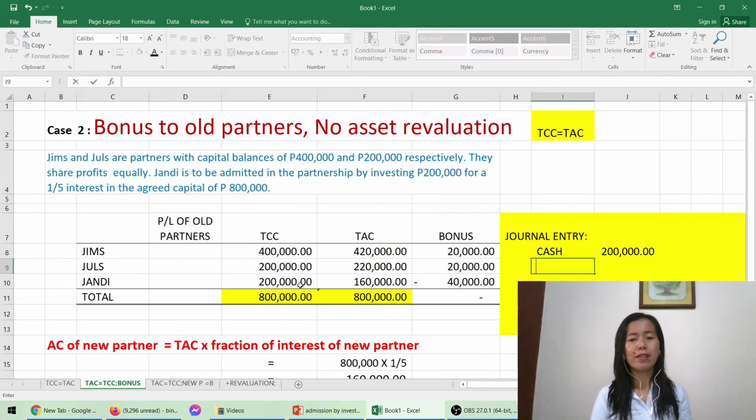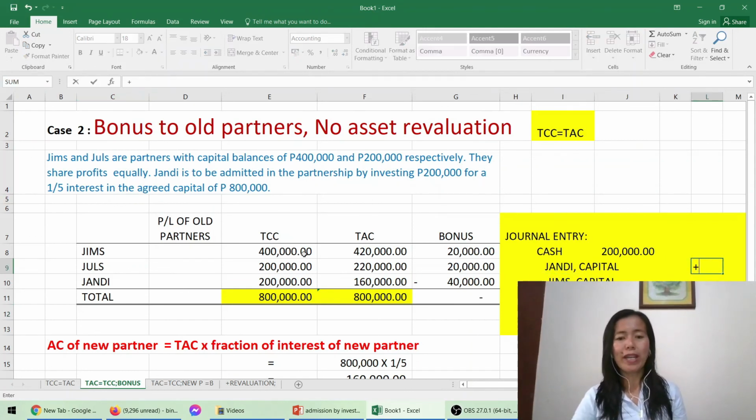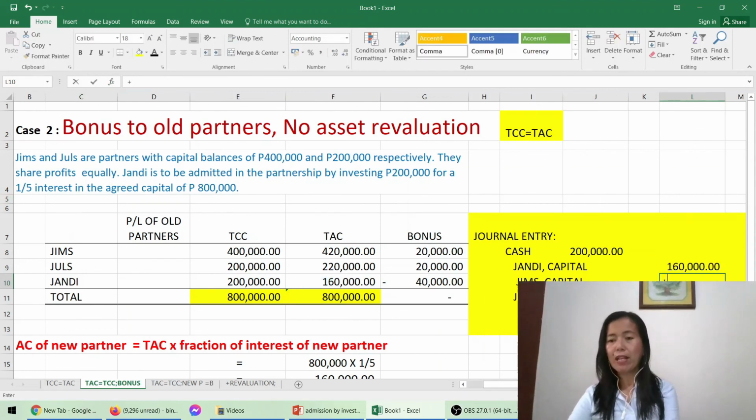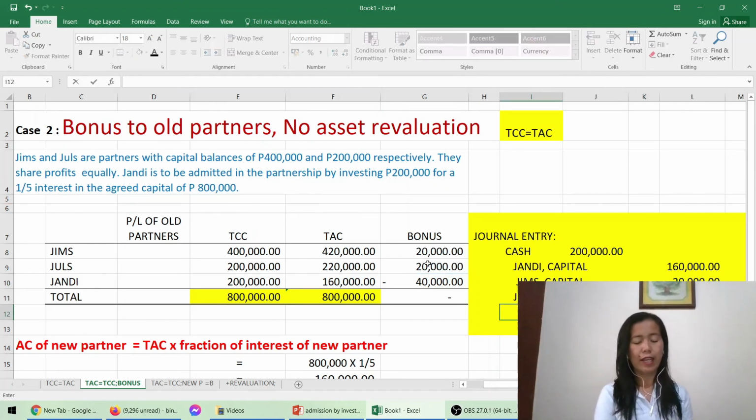And we're going to credit John D capital, James capital, and the other partner, Jules. So the capital credit of John D is 160,000, and the bonus for James capital is 20,000, and the bonus for Jules is 20,000. So that is our entry to record the admission of new partner as well as to record the bonus to the old partners.